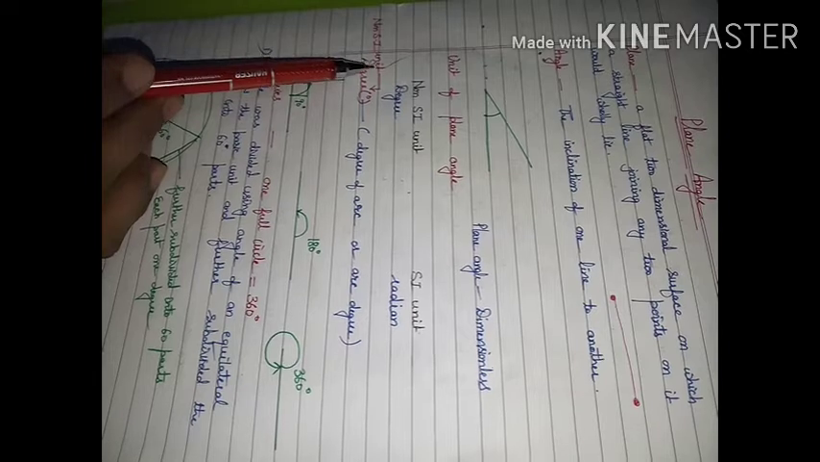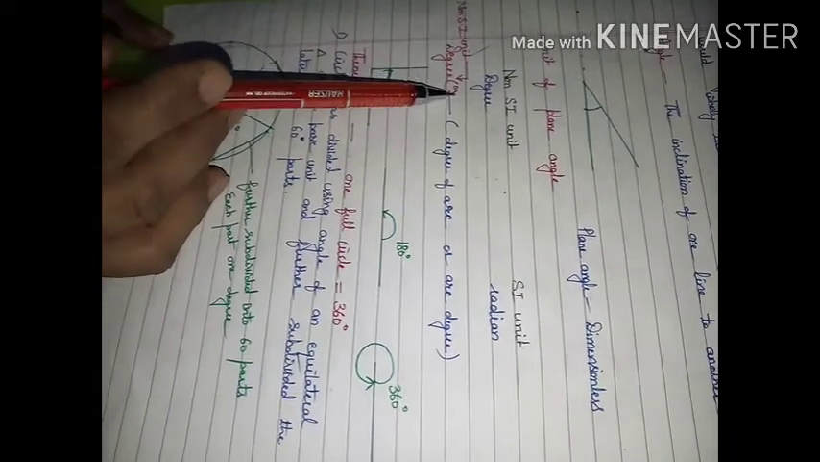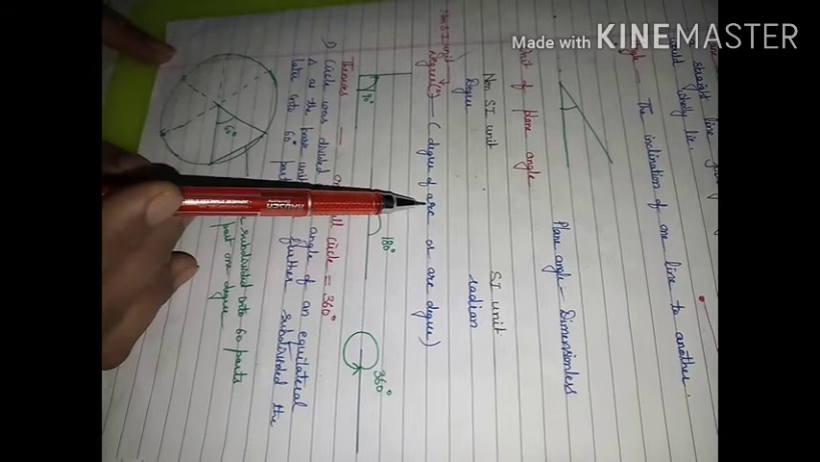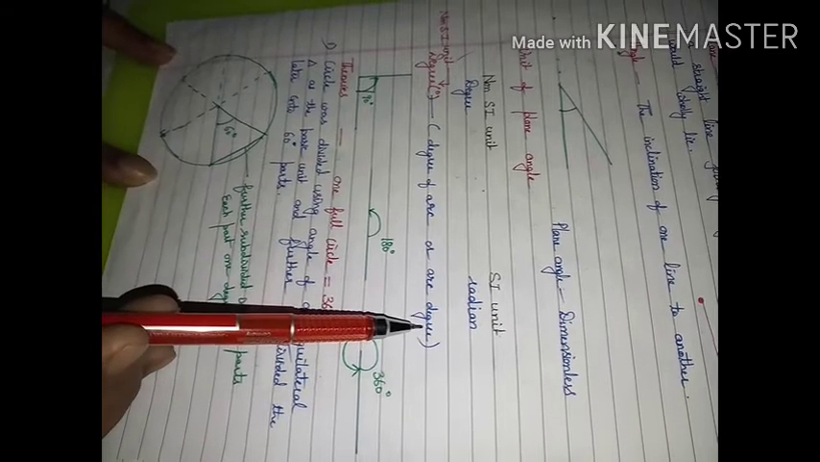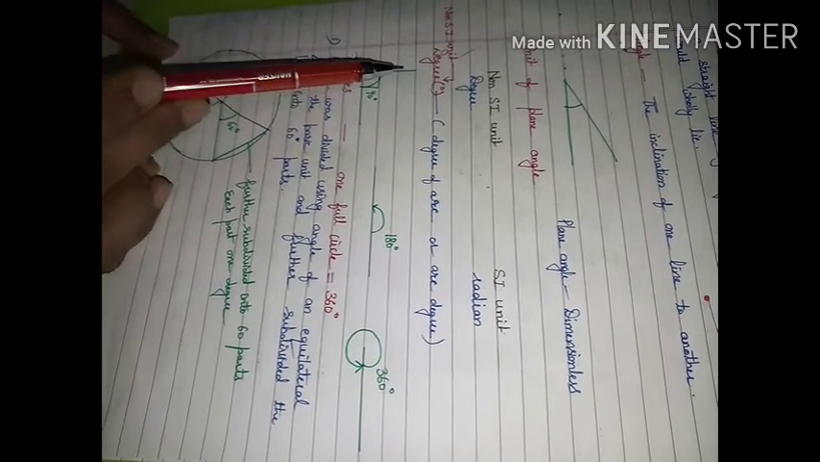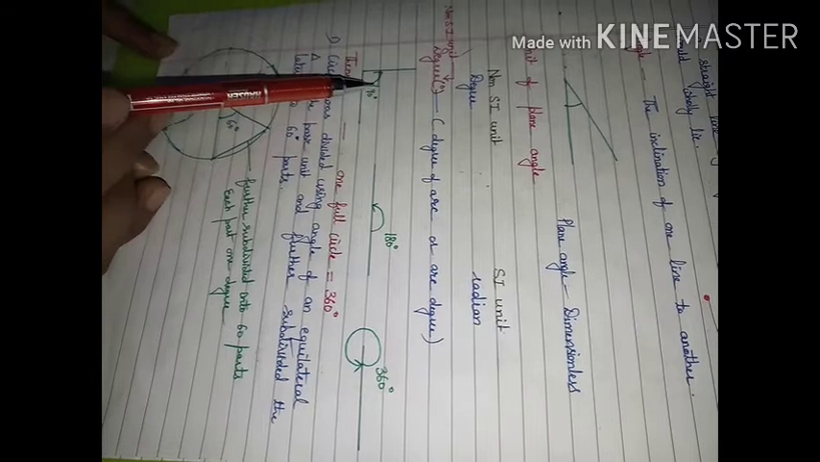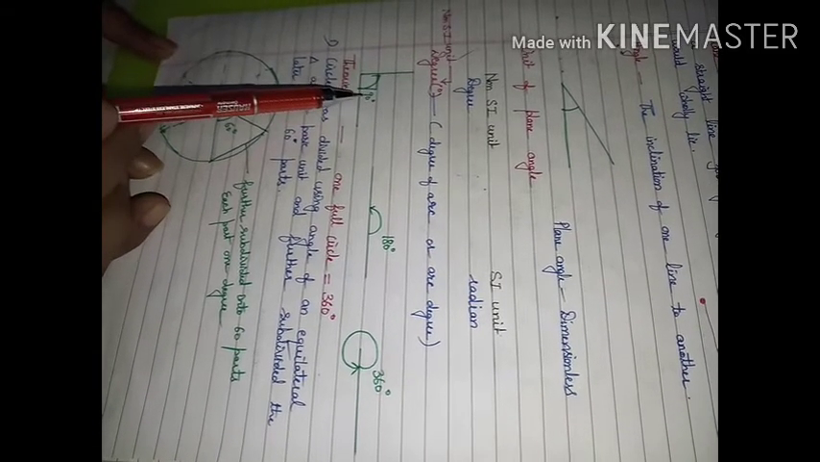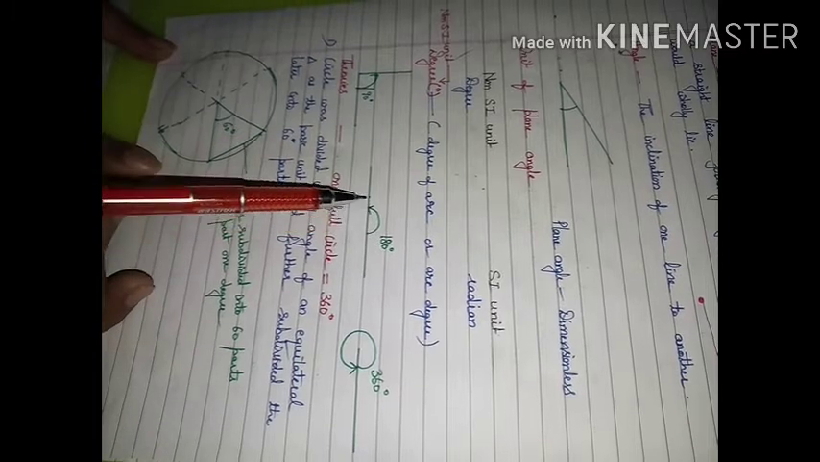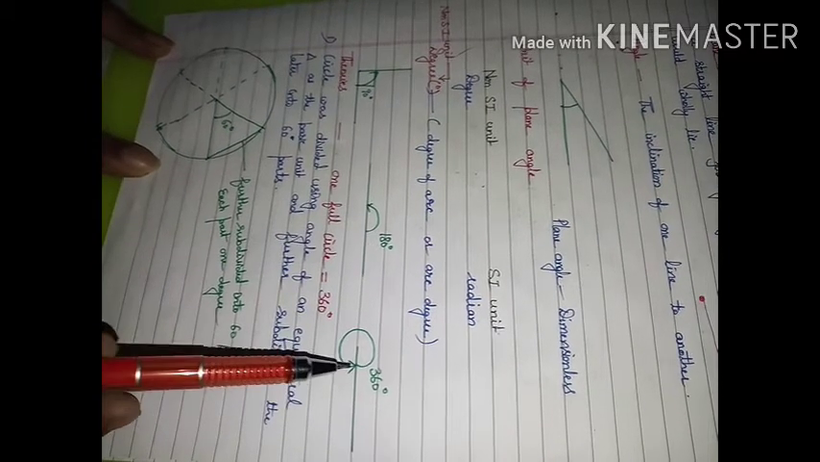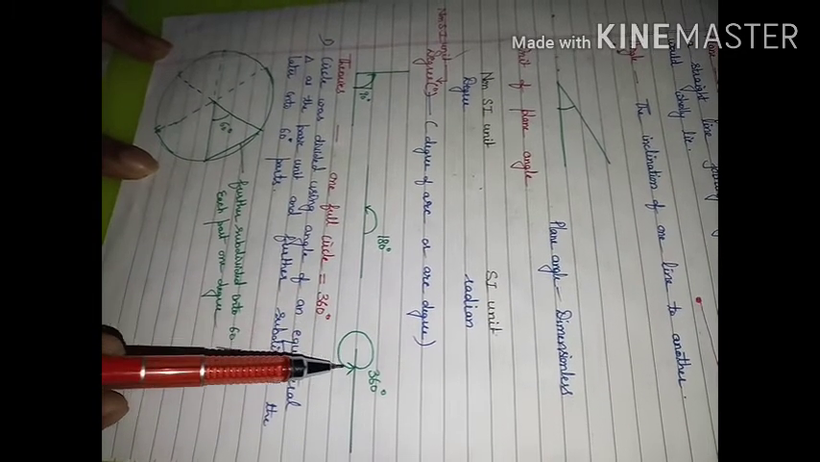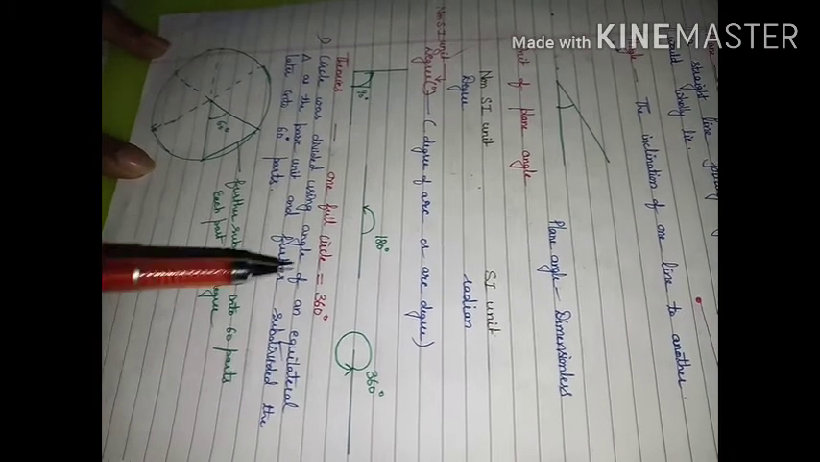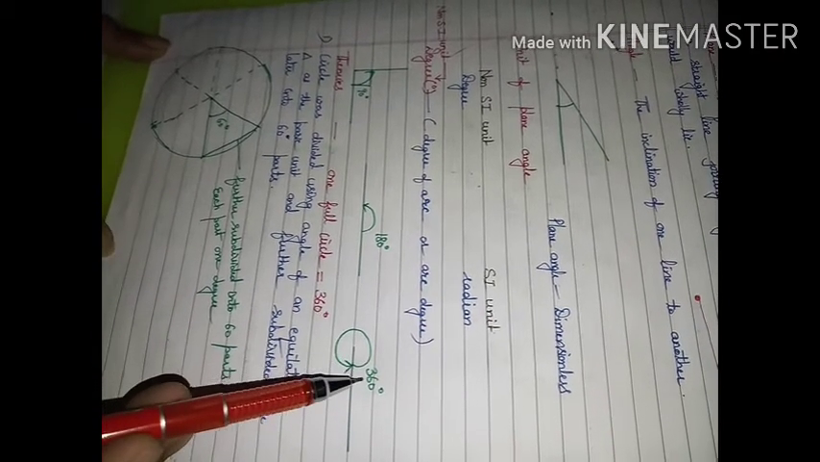The practical unit of plane angle is degree. Like this we are going to represent it. It is also known as degree of arc or arc degree. If I ask what is the angle between these two lines, the obvious answer is they are perpendicular to each other, so the angle is 90 degree. Angle on a straight line is 180 degree. Starting from here and coming back to the same point, the angle will be 360 degree. So for a full circle, the angle is 360 degree.